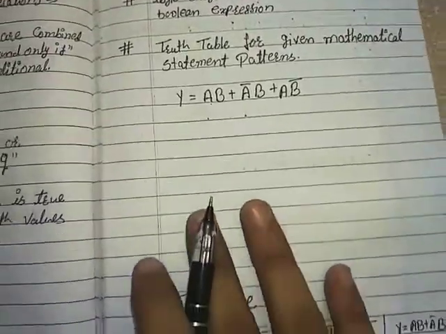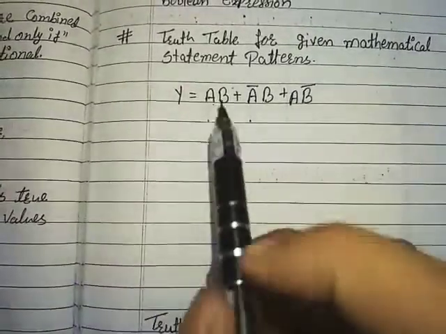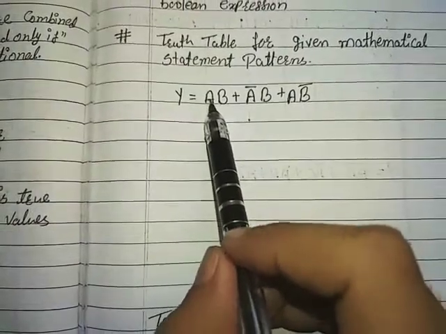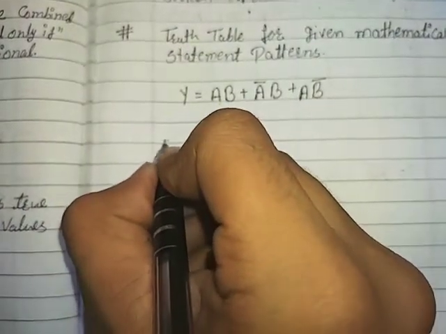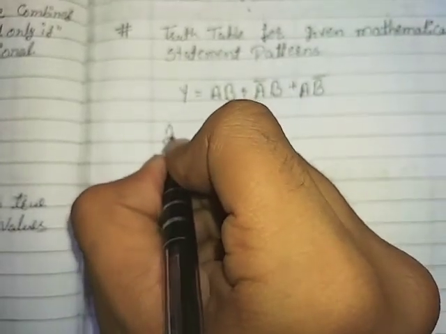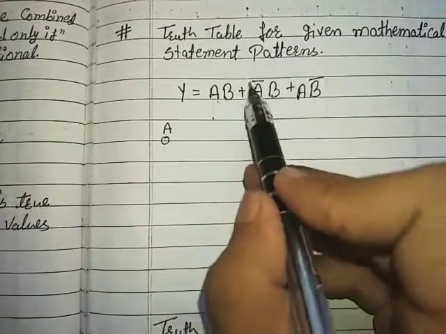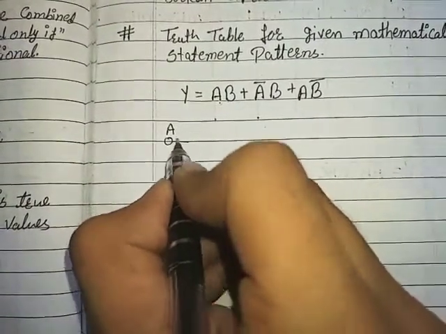So let's see how to draw a logic diagram by using basic gates. First we have to identify the number of inputs. We have 2. They are a and b. So here is my terminal A. I require a bar, so I will pass this a through a NOT gate.